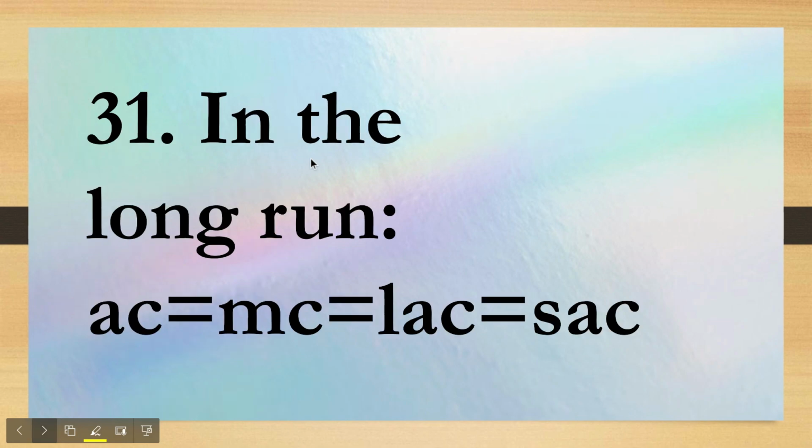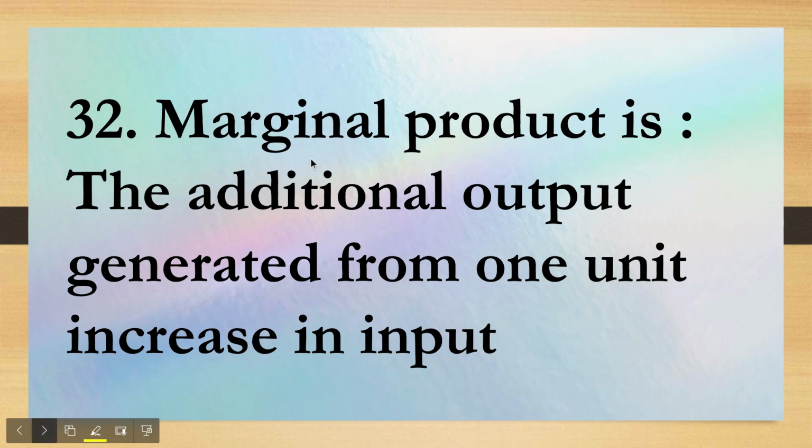In the long run, you need to remember that graph in your mind, the long run graph. The average cost is equal to marginal cost is equal to long run average cost and short run average cost, right? Next question, marginal product is the additional output generated from one unit increase in input. This question is based on conceptual knowledge. It is taking your conceptual knowledge of the entire chapter, right? So you need to remember this. There were four options and this was the correct answer.